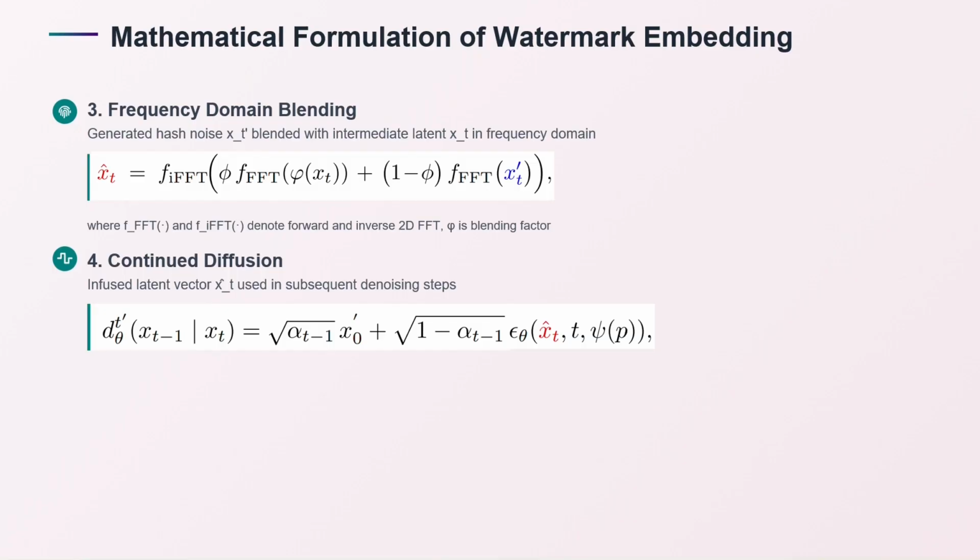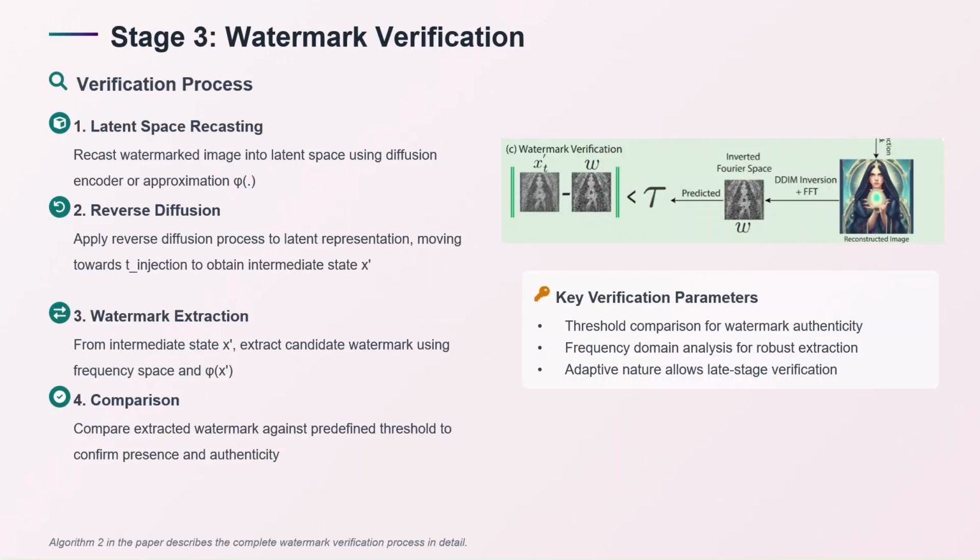Frequency domain blending follows by taking the same generated watermark and blending it into xt, that is the intermediate noise. We continue the diffusion process further with that intermediate noise embedded into the latent space with the watermark. So this continued diffusion process generates the final image.